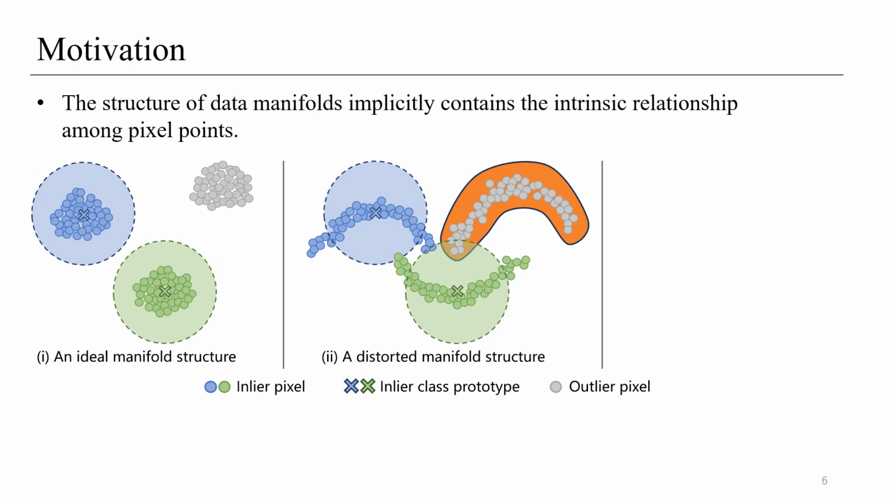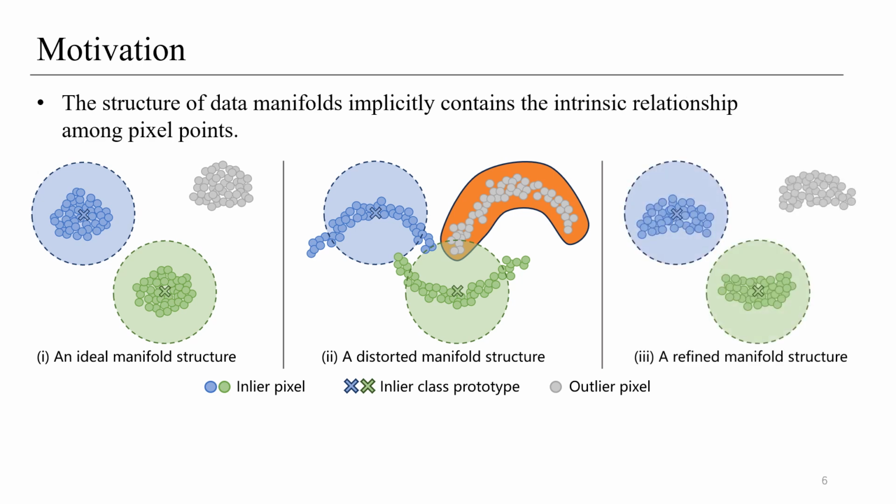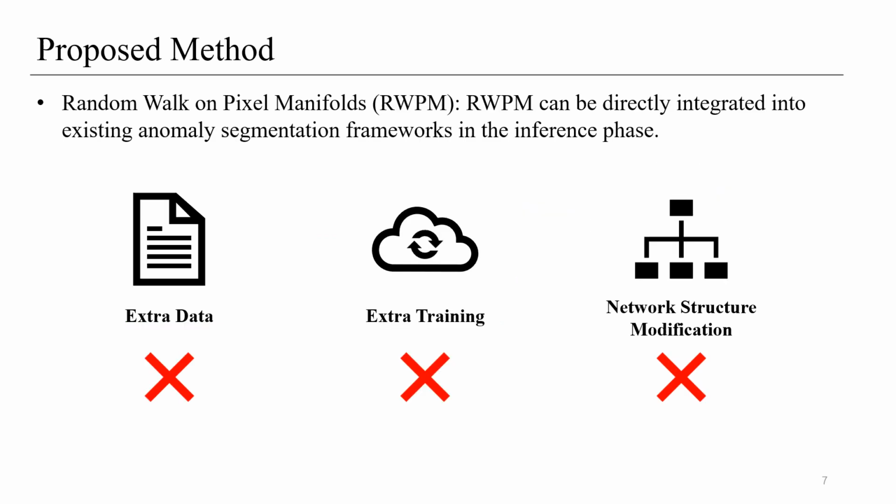Inspired by this, we aim to propose a method to reveal the intrinsic relationships between pixels through the structure of pixel manifolds, thereby optimizing the distribution of pixel embeddings and mitigating the effects of data diversity. In this paper, we propose a post-processing zero-shot method called Random Walk on Pixel Manifolds, RWPM. It can be applied during inference without additional data, training, or network modifications.